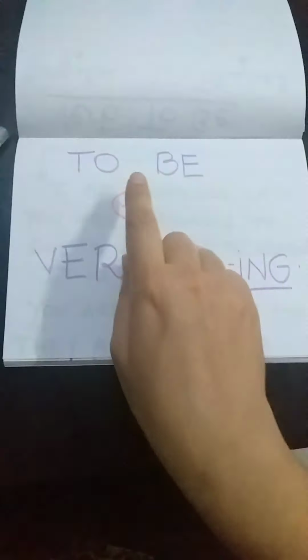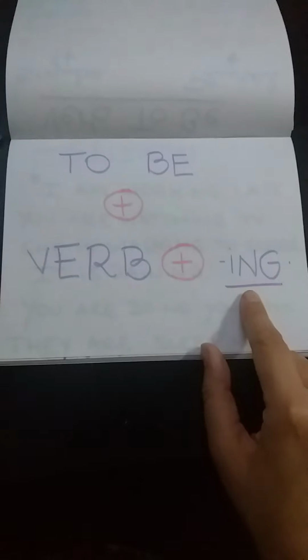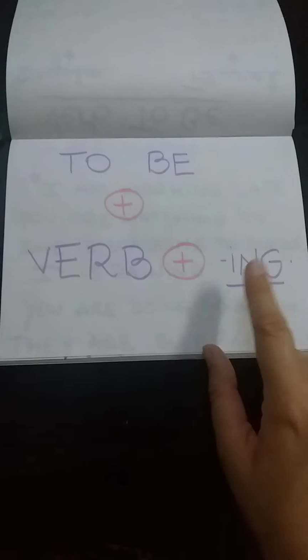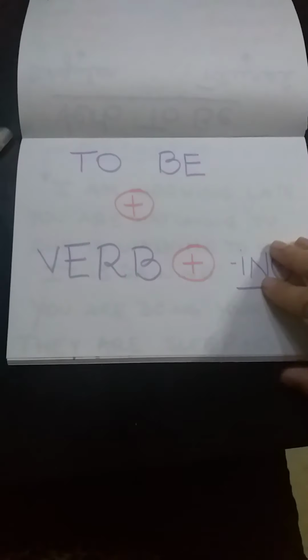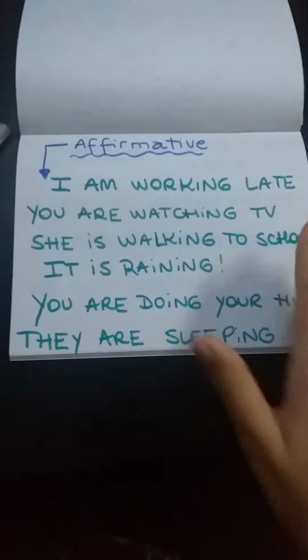Okay, what do we have to know about the present continuous? We need the verb to be and the verb in the ing form. They have some rules. We're going to study them. But first, pay attention to the examples in the affirmative, negative, and interrogative.